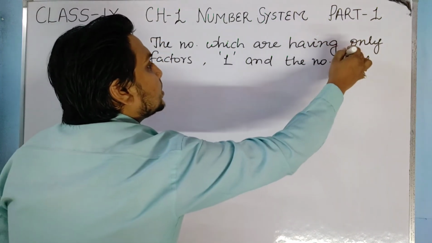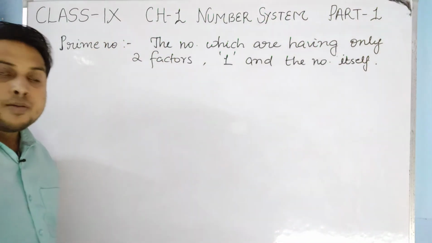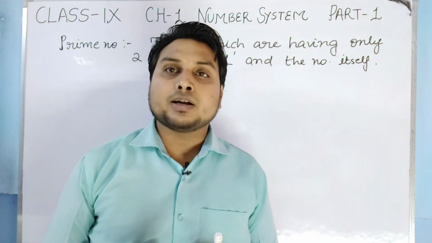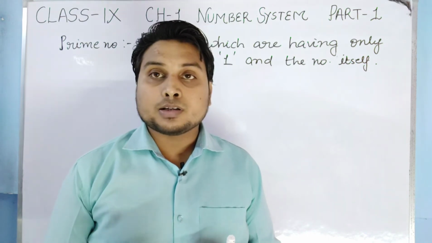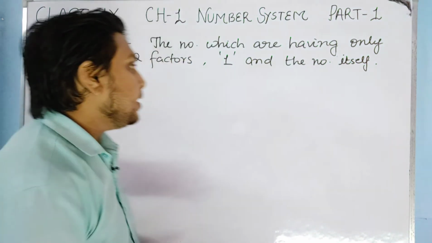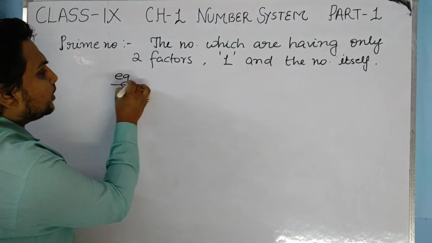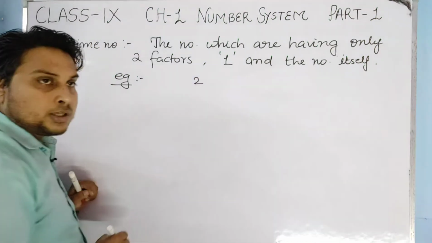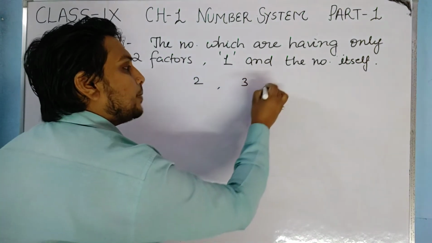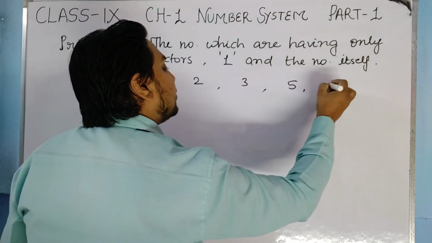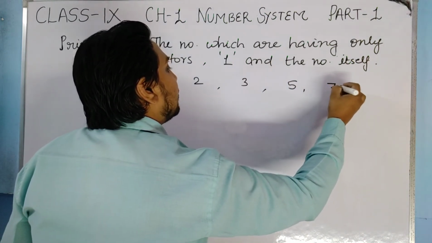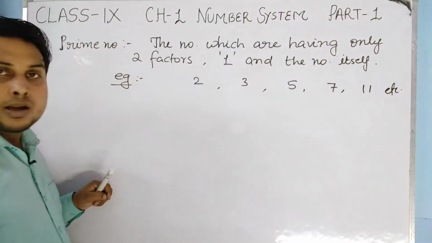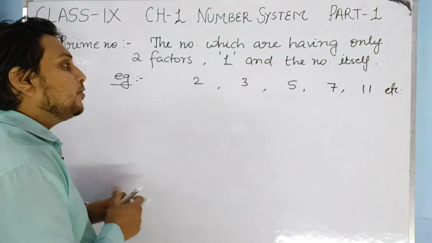Okay, so basically this is the definition of prime number. Prime numbers are the numbers which are having only two factors. And what are the factors? 1 and the number itself. Like if we see the examples of prime number, we will see that 2 is the prime number, 3 is the prime number, 5 is also prime number, 7 is also prime number, 11 is also prime number, this type of number. And what is the speciality of this type of number?